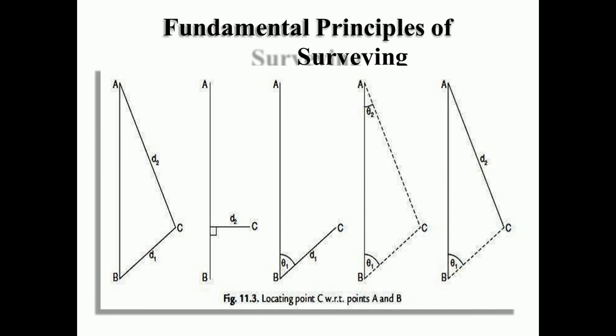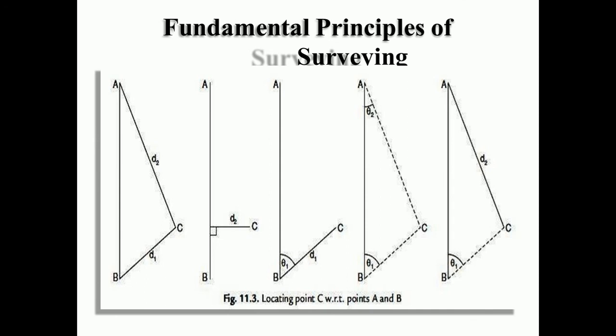Then A and B are the fixed points. By keeping the angle measuring instrument at station B, you can measure the angle with respect to point C, say theta 1. So AB is known, theta 1 is known, so direction of C is known. And if you measure the distance D1, then with the help of theta 1 and D1, you can easily plot the position of the point C.